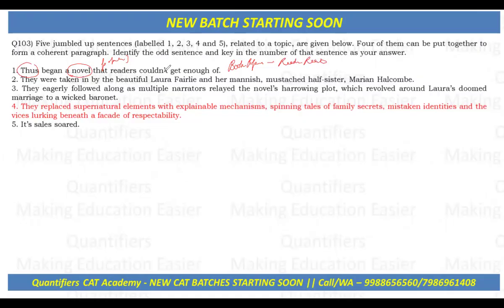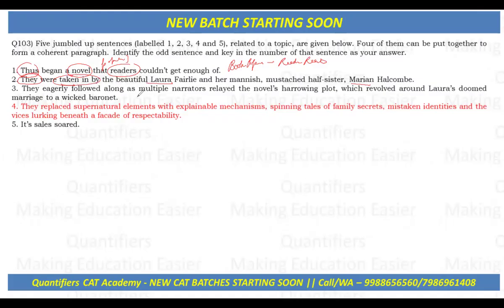Now after that we can see that they were taken in by the beautiful Laura Fairlie and her mannish, mustached half sister Marian Halcombe, okay. So this sentence names two characters, one is Laura and another is Marian. If we connect to the previous sentences, then most likely this "they" is used for the readers. So the sentence names two characters, and says that the readers were captivated, taken in by them. Let's see where the sentences go further.